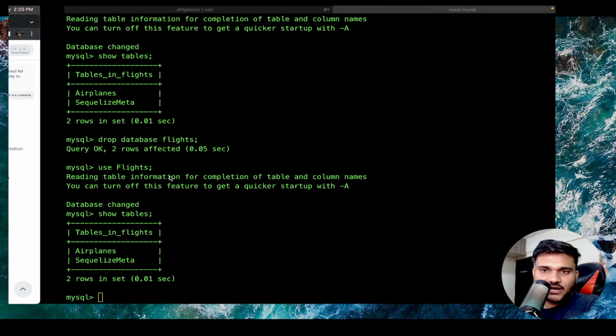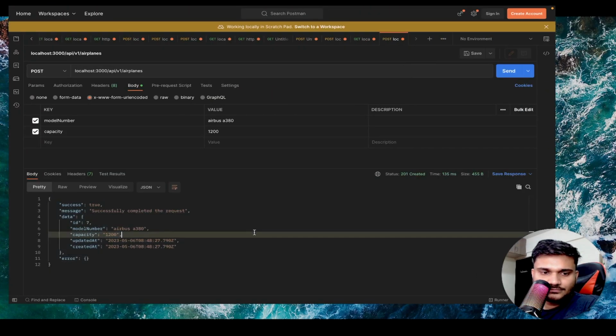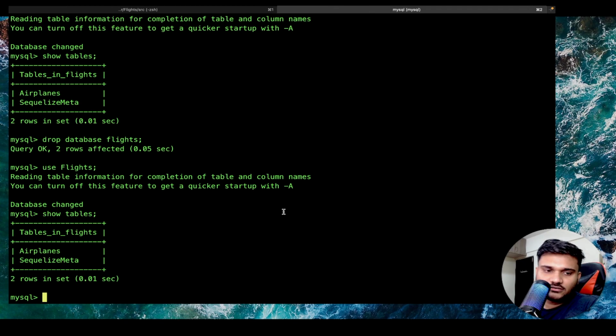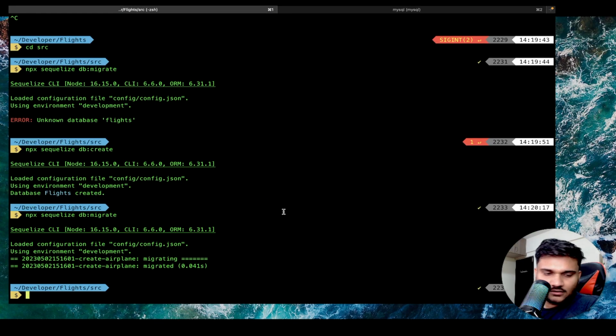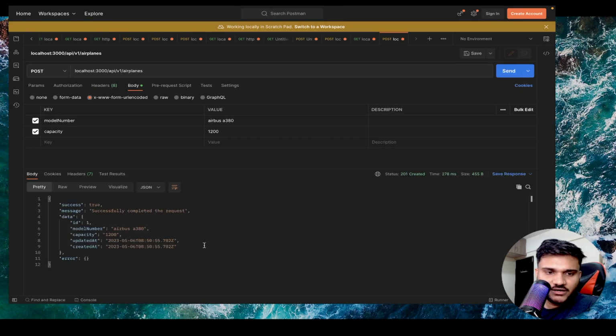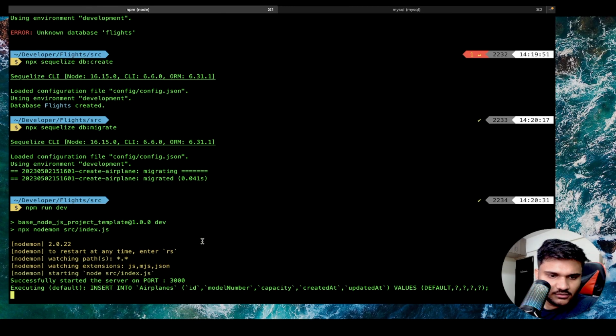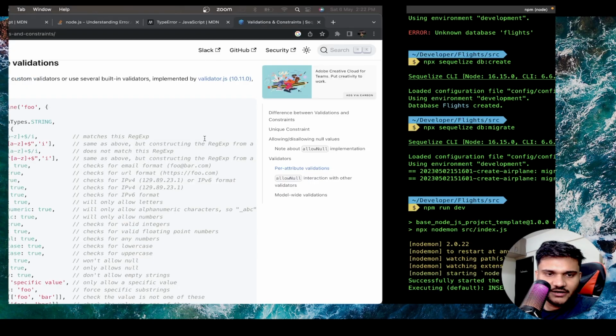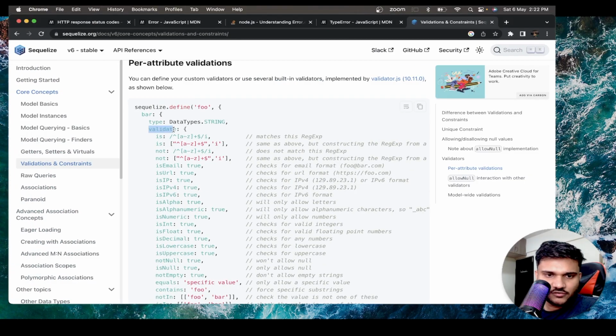Okay. Now let's try to make a request from Postman. If you send it, now you can see again we got an error, right? Oh, sorry. This time the server is not working. That's why we got the error. If you send it, okay, it's still creating it. Let me see why. So technically, I was missing this validate object. That's why it was not validating.